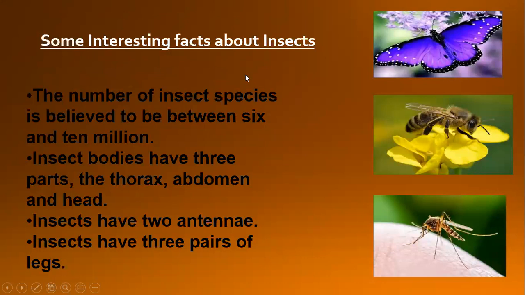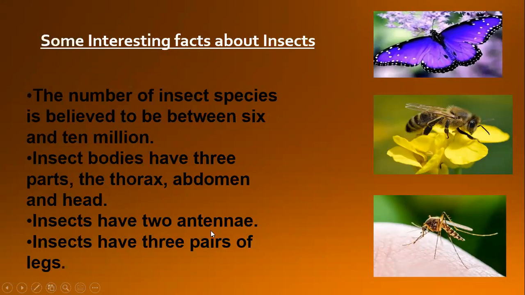Some interesting facts about insects. The number of insect species is believed to be between 6 and 10 million. You can imagine how many insects we have on the earth. They are between 6 to 10 million. Insects' bodies have three parts: the thorax, abdomen, and head. All the insects have three parts.